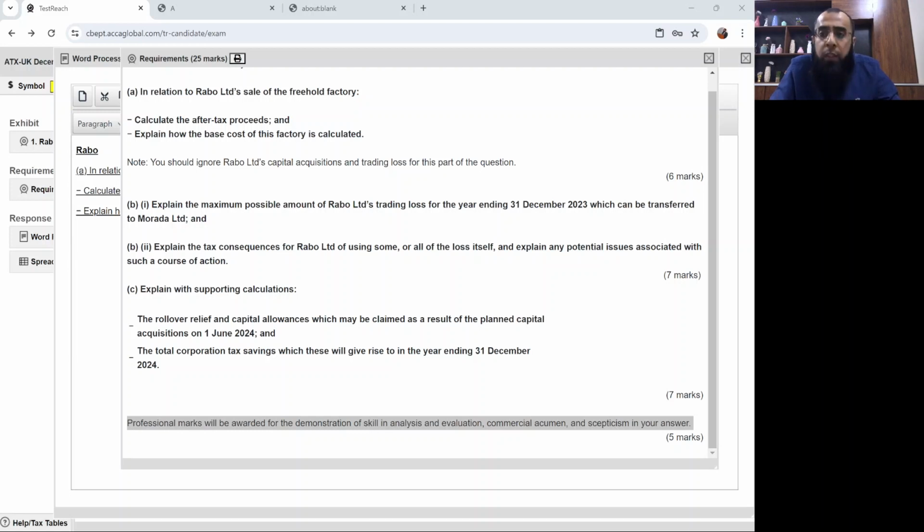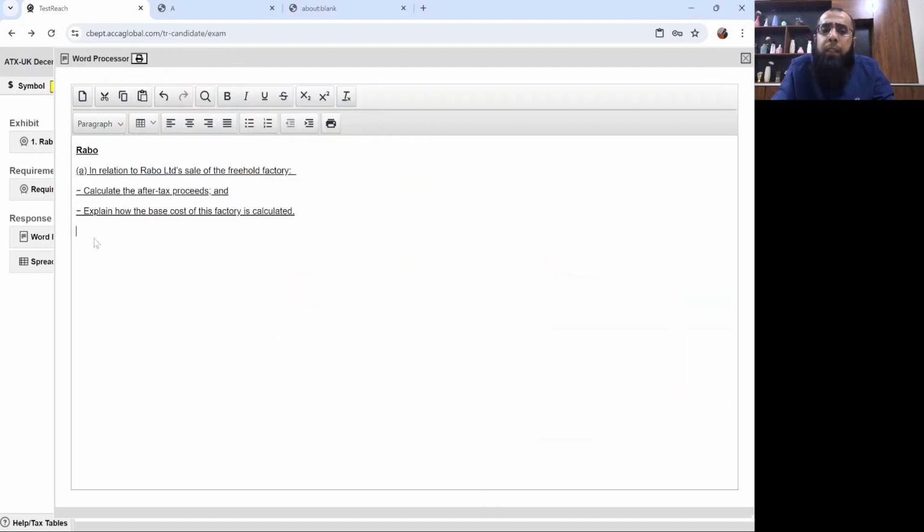Skepticism means to question the data, like if there is any data on which the examiner asks you himself, not by your own self, when the examiner asks that you have to talk about the source of that amount, or whether that amount is calculated correctly or not. For example, in some past exam papers, the examiner provides you a certain calculation and asks you to verify it, to make sure that it's correct or not. So you re-perform the calculation. That's a skepticism skill. But in advanced taxation, these professional skill marks are not a big concern separately, because when you develop your answer, you automatically cover these issues.